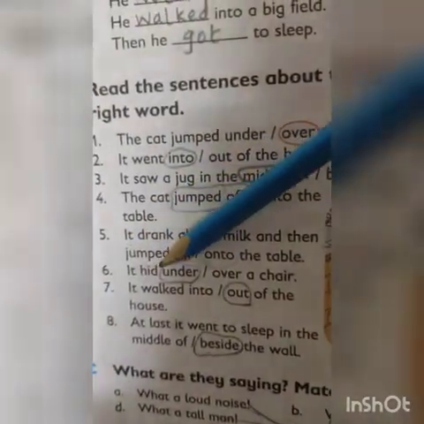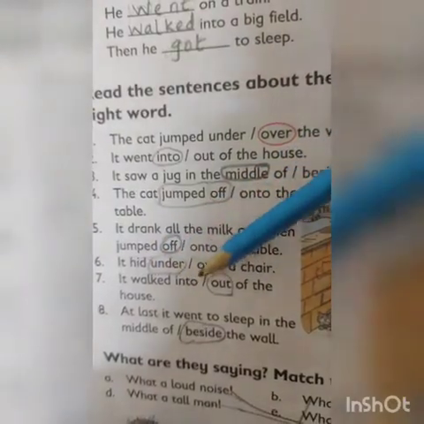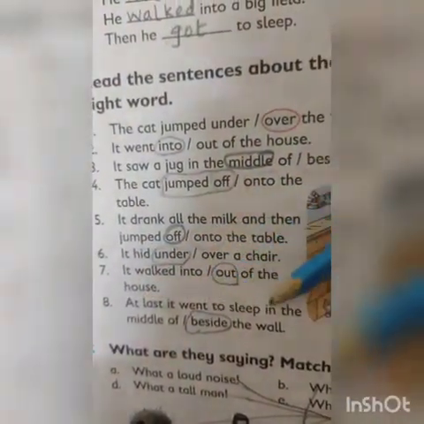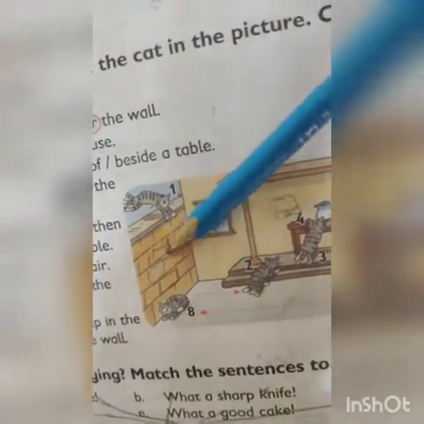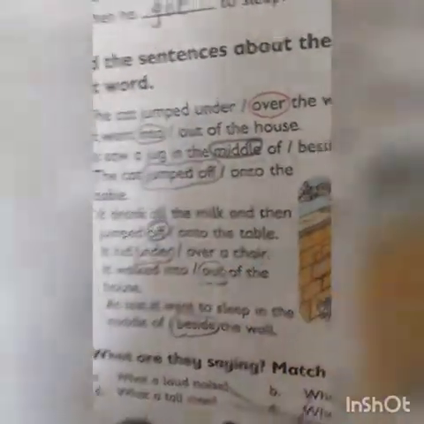Look at 6: it hid under or over a chair. This cat hid under a chair. Look at number 7: it walked into or out of the house. It walked out of the house. Look at the last: at last it went to sleep in the middle of or beside the wall. Not in the middle, beside the wall. Look at this picture. Beside the wall, so you have to circle it here.